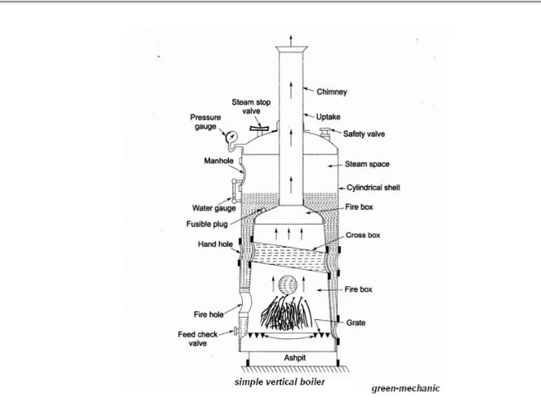The feed check valve is a non-return valve. The grate, already mentioned, is a mesh-like structure. And the firebox is nothing but a combustion chamber, with the cylindrical shell, etc. Okay, this is the simple construction and working of the vertical boiler.